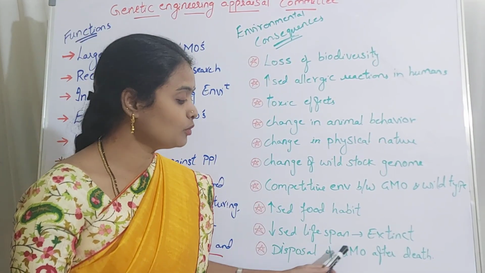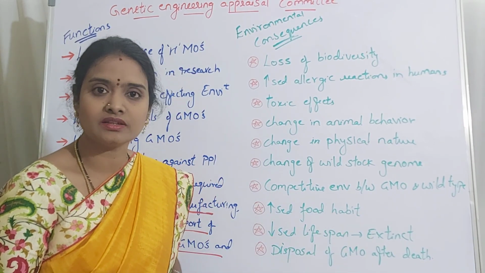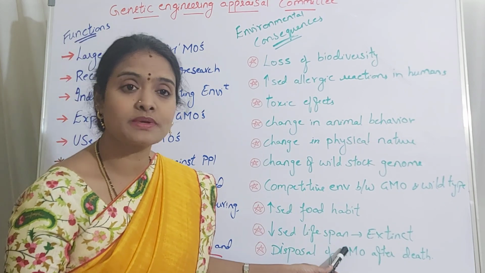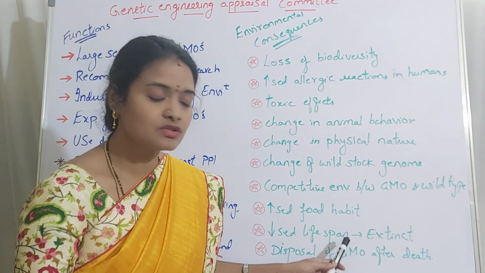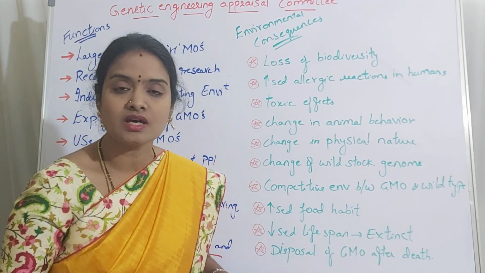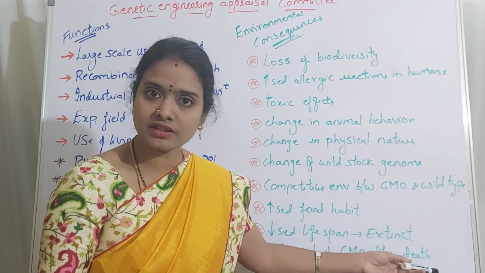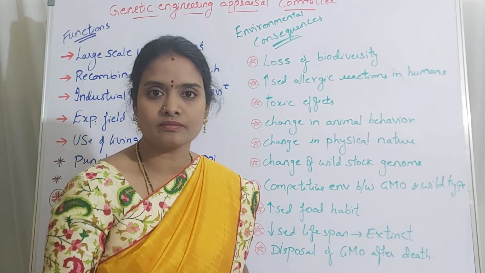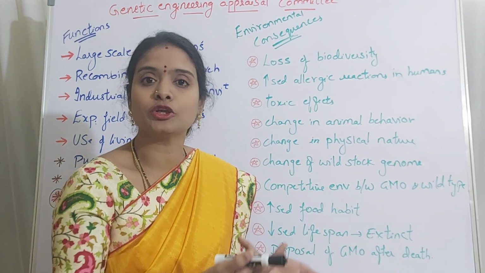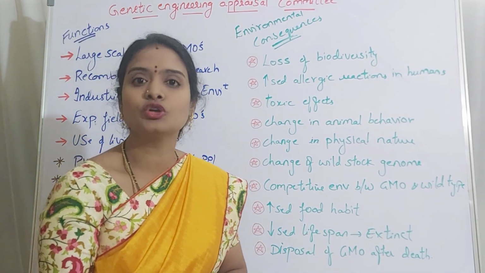When the genetically modified organism is disposed of in soil after death, the genes which are present, the transgenes which may be antibiotic resistant or some other resistant genes, may get integrated into the bacteria which are present in the soil, and those bacteria may become antibiotic resistant and may cause infectious diseases in humans, right?